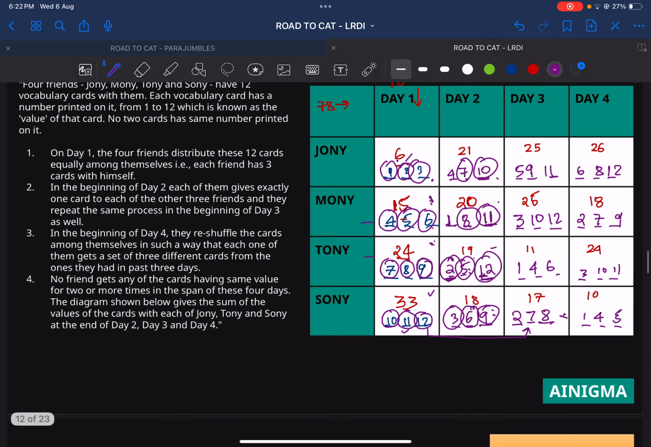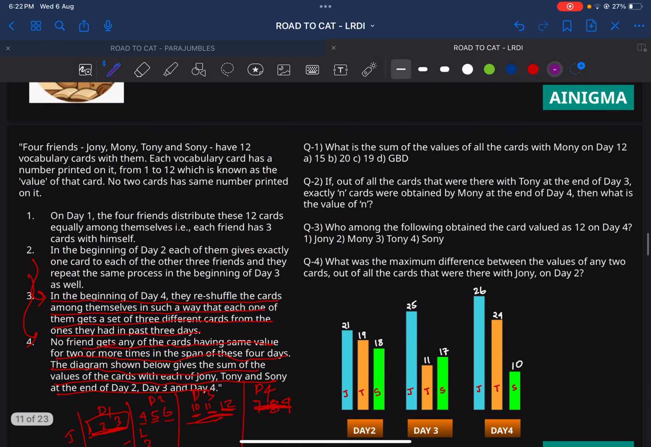So that is the set, and let's look at the questions themselves. What is the sum of the values of all the cards with Moni on day 2? So Moni on day 2 is 20. Yes, this value is actually not 12, this value is actually 2. So Moni on day 2 is 20.